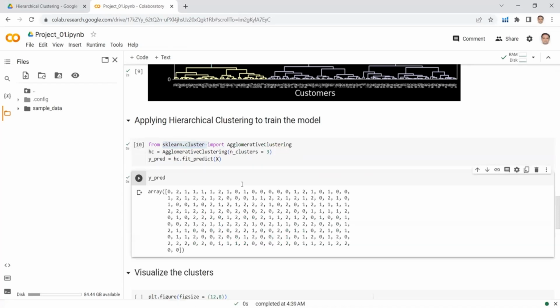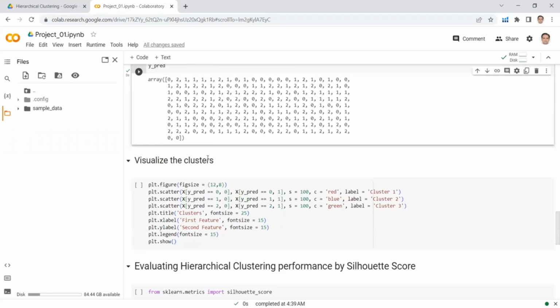These are our predictions, and we can see that there are only 3 integer values: 0, 1, and 2, because we have decided that we will divide our data into 3 clusters. 0 indicates the first cluster, 1 indicates the second cluster, and 2 indicates the third cluster. Now it's time to visualize the clusters.